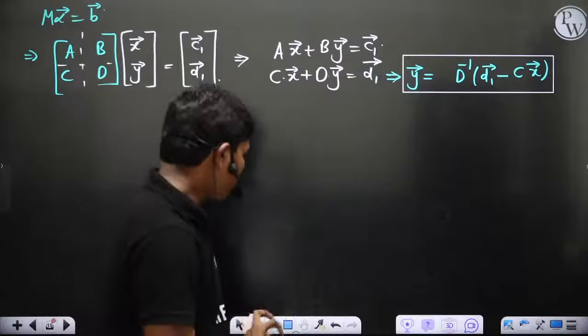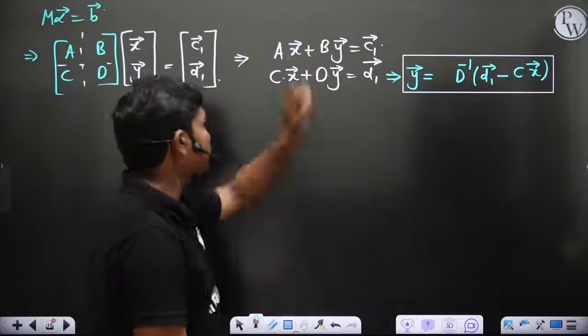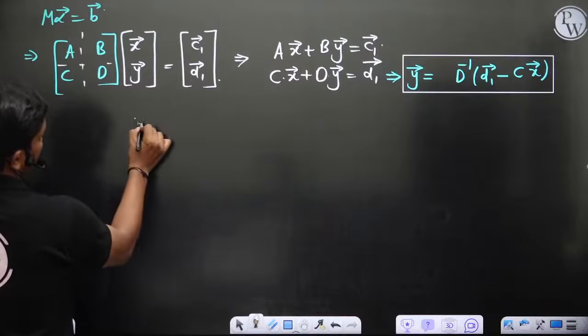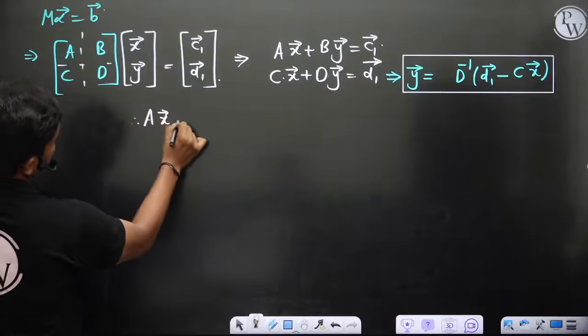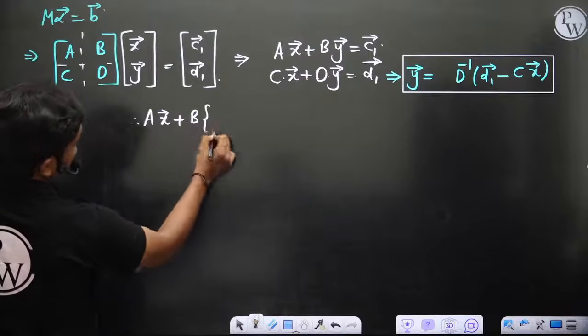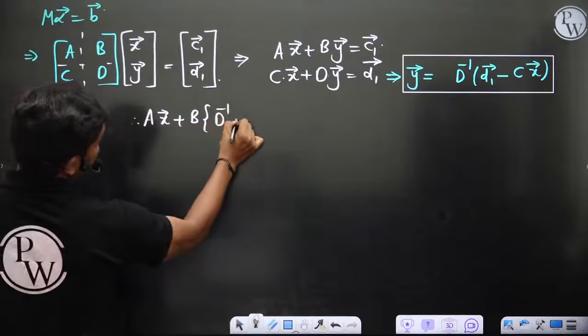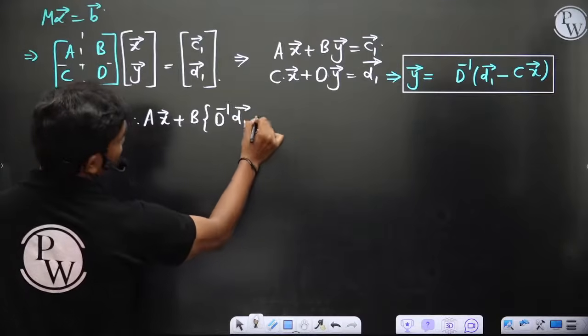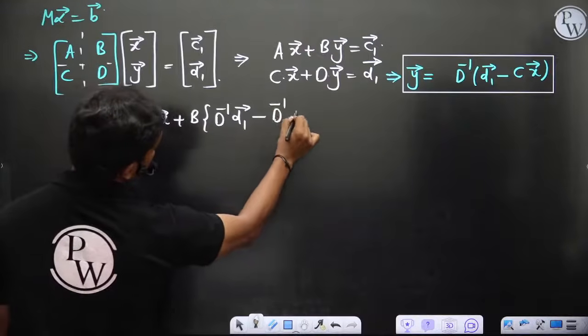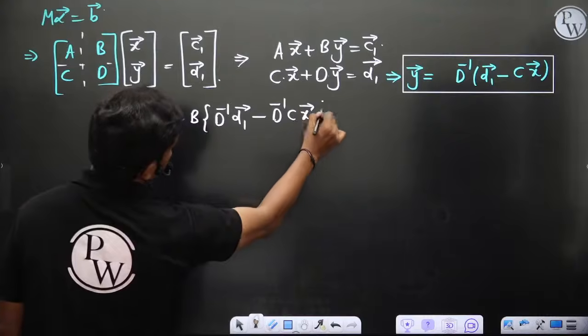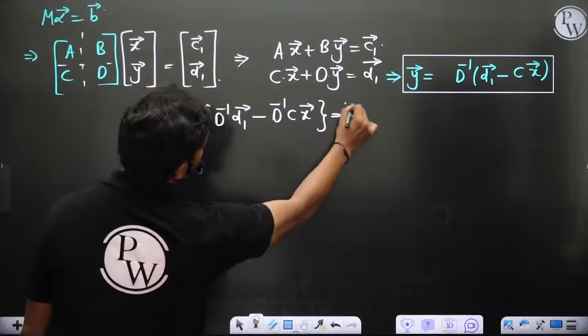Now if you replace this in the first equation, Ax plus B times y, so what is y? D inverse D1 minus D inverse Cx is equal to C1, of course.